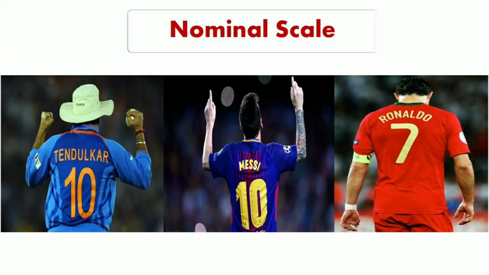For example, you might have noticed the numbers on the jerseys of cricket or football players. See, number 10 was labeled in the Indian cricket team previously for Sachin, and in football, the number 10 is for Messi and 7 for Cristiano Ronaldo. What is the meaning of these numbers? These numbers have nothing to do with the ability or ranking of players. However, they can help to identify or simply label the players.